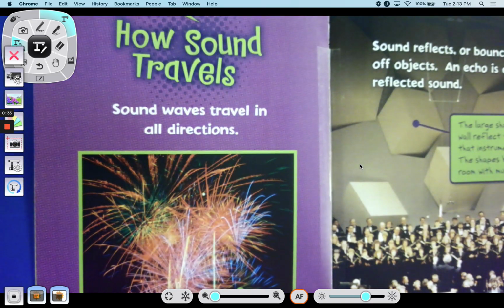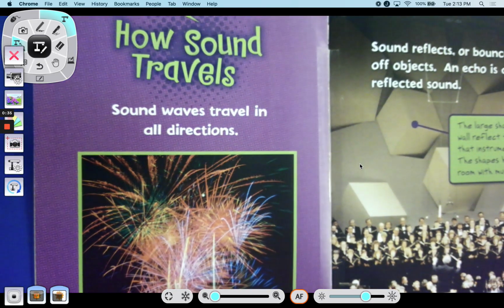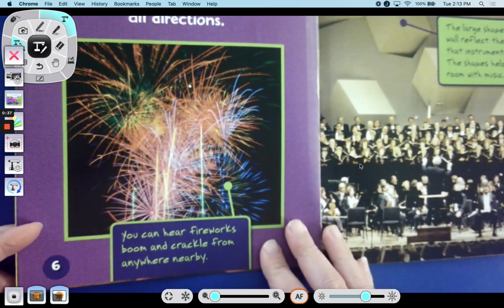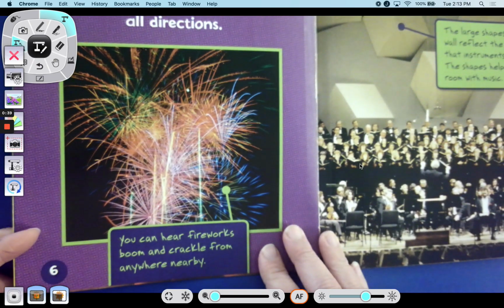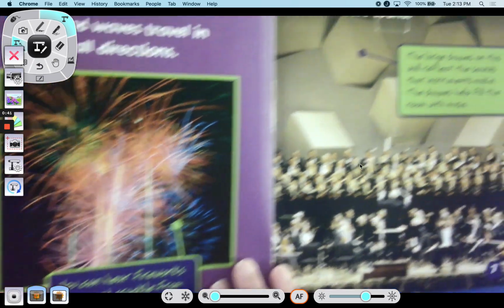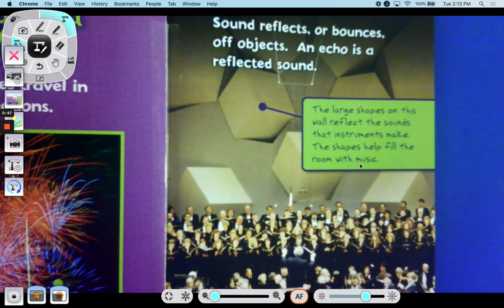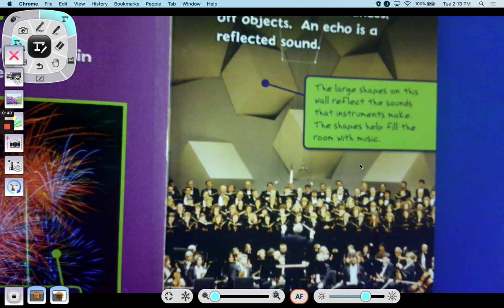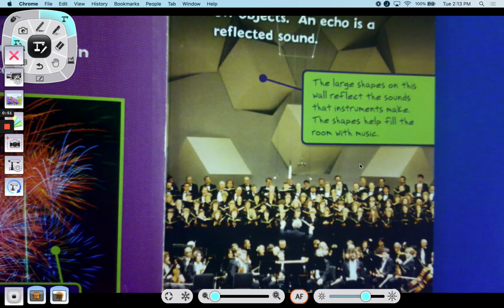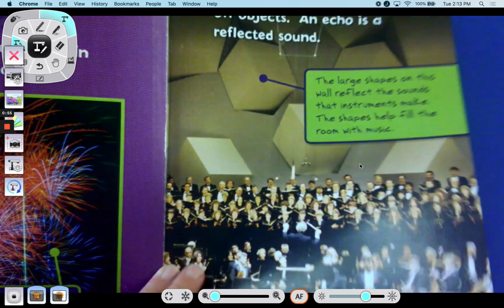How sound travels. Sound waves travel in all directions. You can hear fireworks boom and crackle from anywhere nearby. Sound reflects or bounces off objects. An echo is a reflected sound. The large shapes on this wall reflect the sounds that the instruments make. The shapes help to fill the room with music.